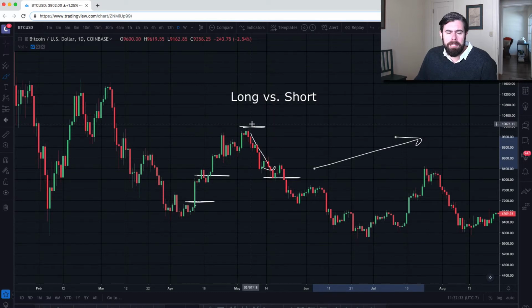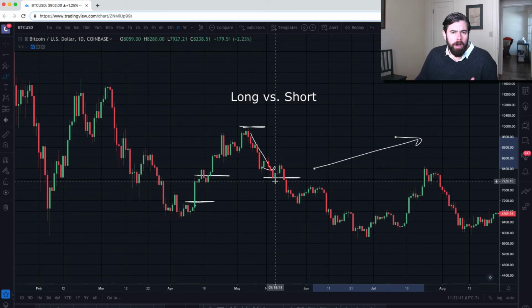Short would be the direct opposite. First of all, the assumption is that the price is going to go down, and I'm selling it high, and then I'm buying it back low with a borrowed Bitcoin from the exchange. And this is all happening within the software itself, so it's happening seamlessly, but that's the basic effect of it. So I'm borrowing the Bitcoin, I'm selling it high and buying it low.